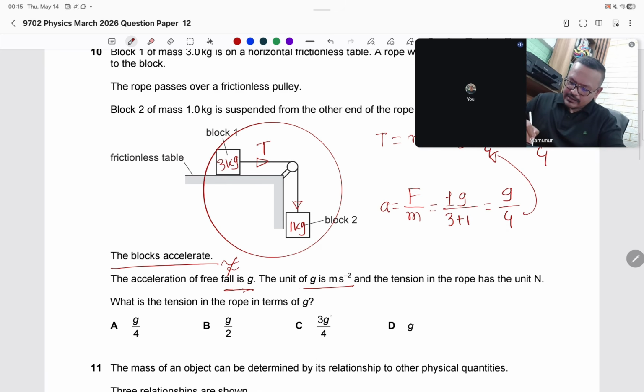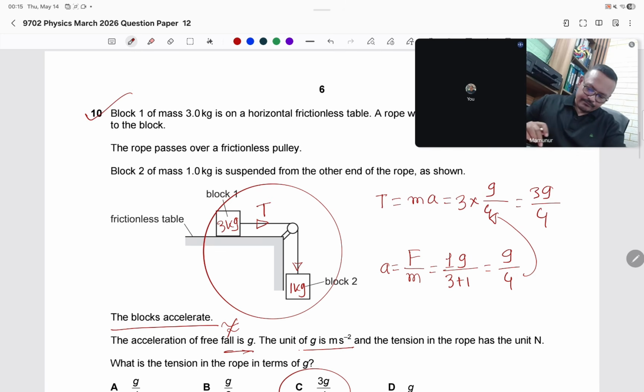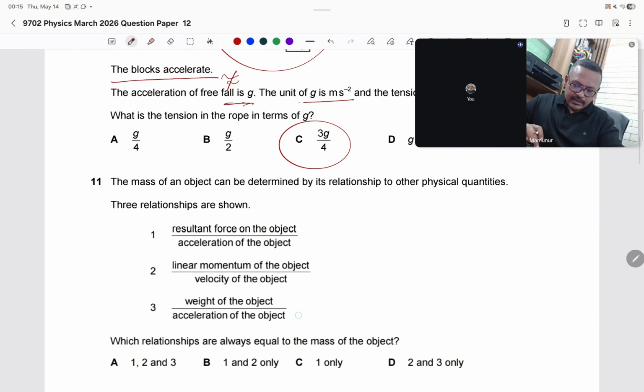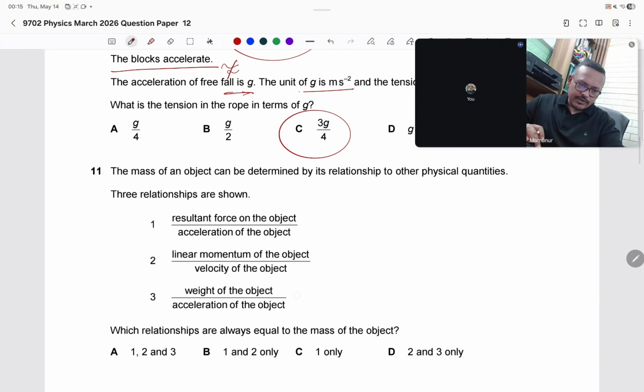3g by 4 is the answer, I think. 3g by 4, number 10. Now it's about number 11.